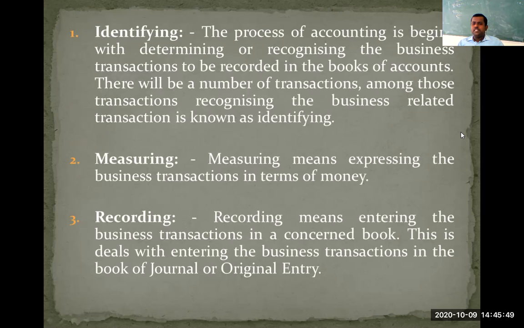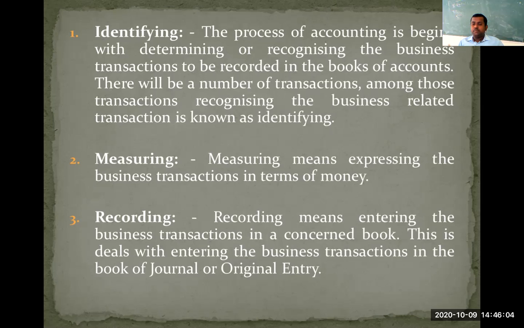See here, a businessman will perform n number of functions, or you can say n number of transactions. He will undertake n number of activities. The thing is, all the activities may not be related to business.